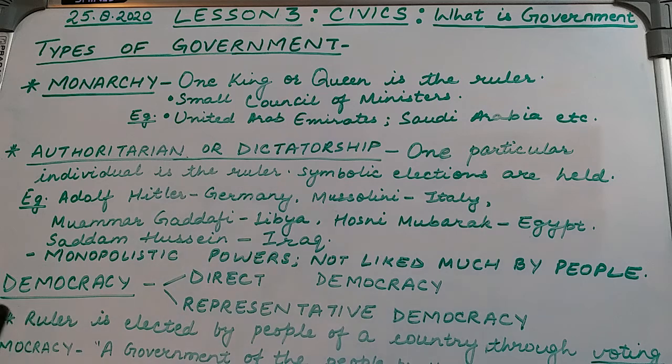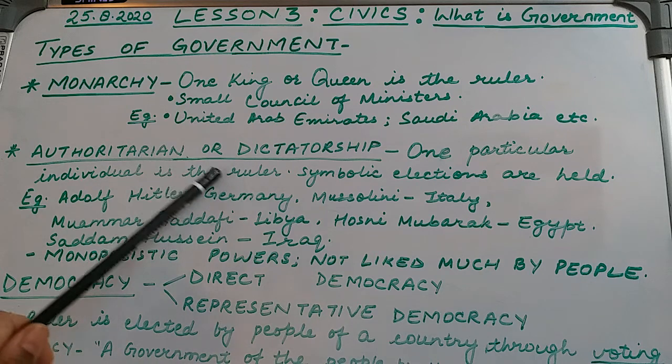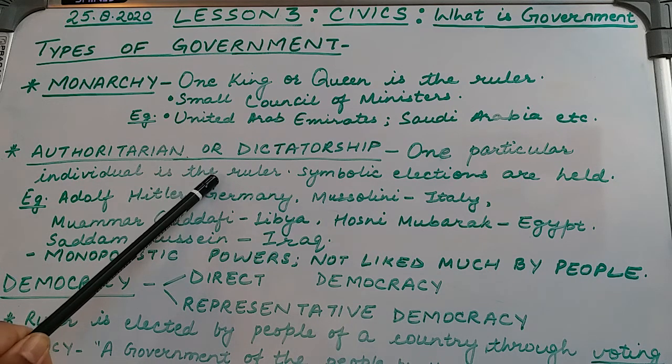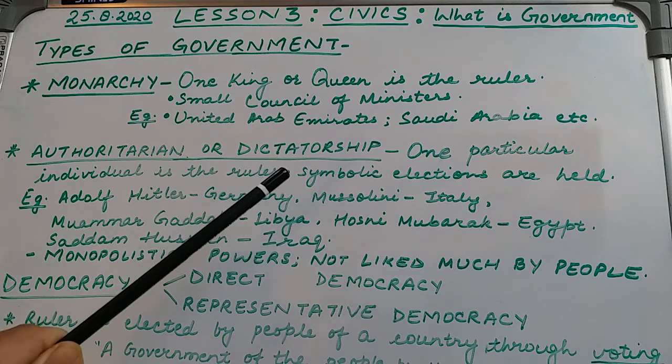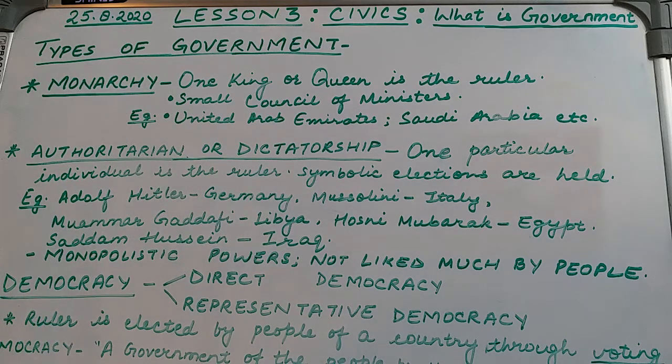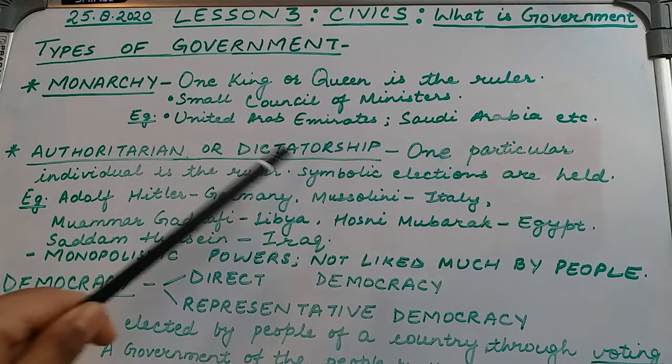People have to follow it. So in an authoritarian government, there is one particular individual who is the only ruler of that country. There are symbolic elections which are held, and not many people of the country are allowed to participate in these symbolic elections.